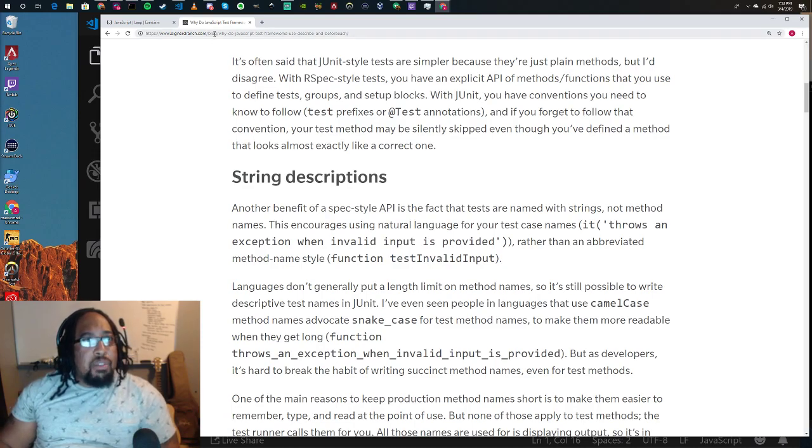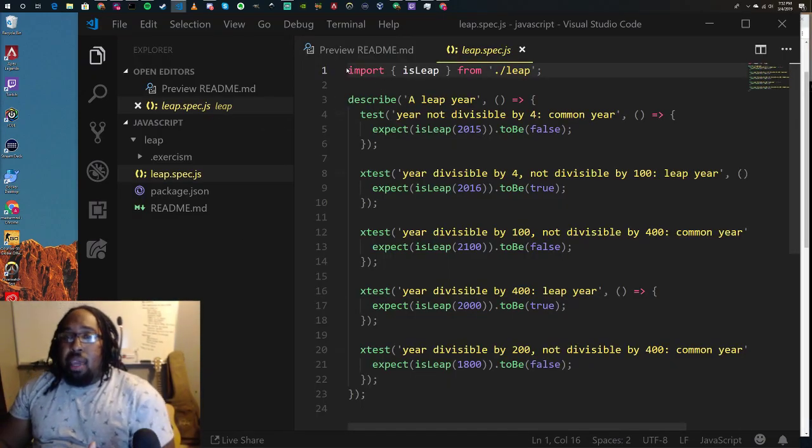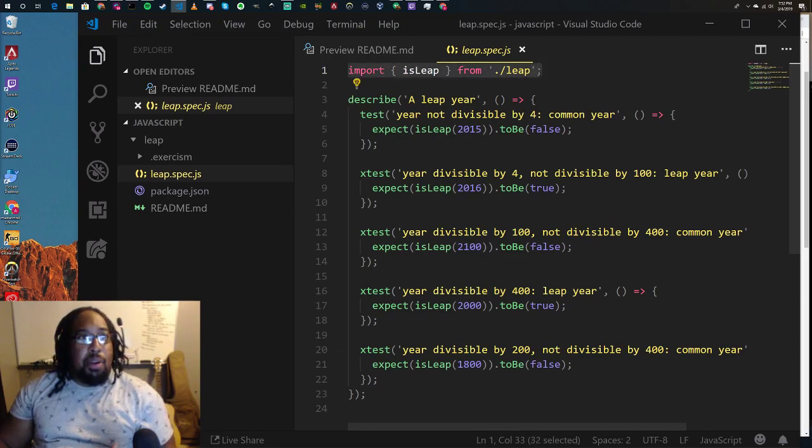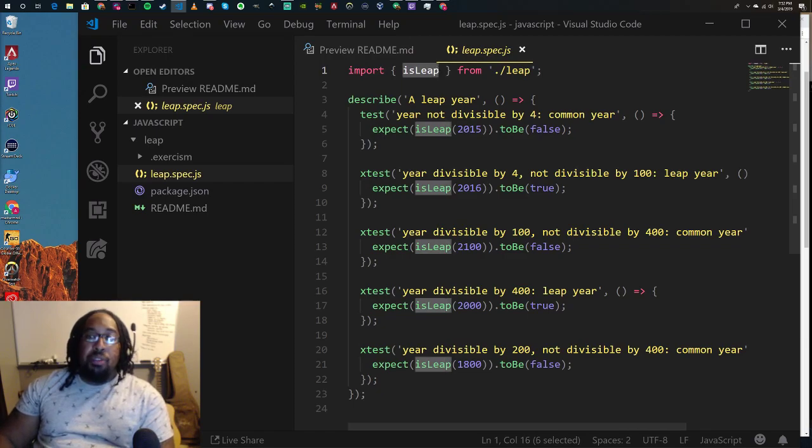So we're referencing a file or function that contains... Oh, great question. Court the Jester asked if this is referencing a file or a function that contains isLeap. You are referencing a file that's called leap.js. Node at least knows, when you put this here, that it's going to be looking for a file with a .js extension. So it's looking inside of whatever file we place here for an exported function that's called isLeap.